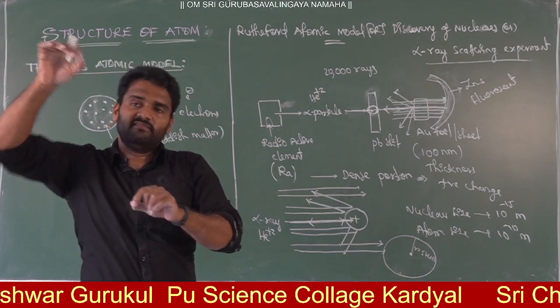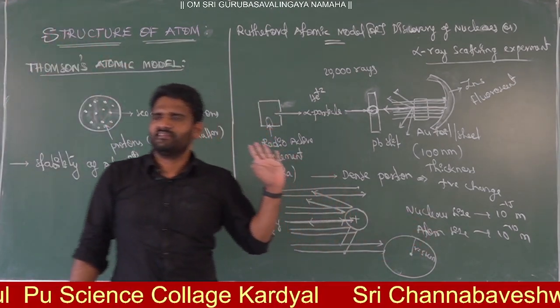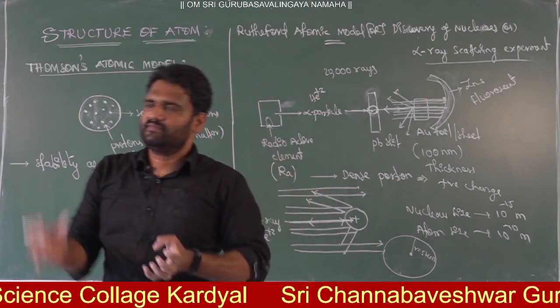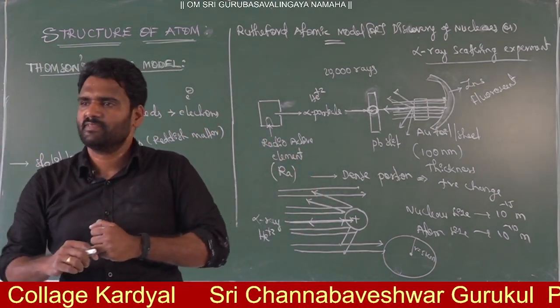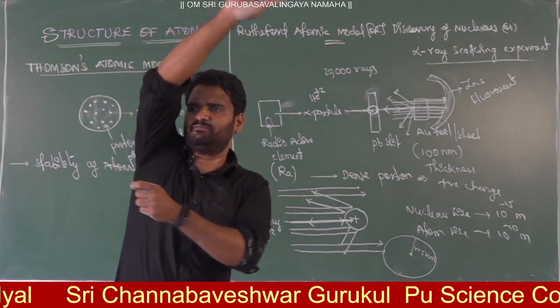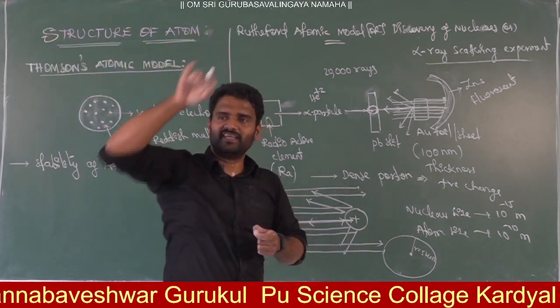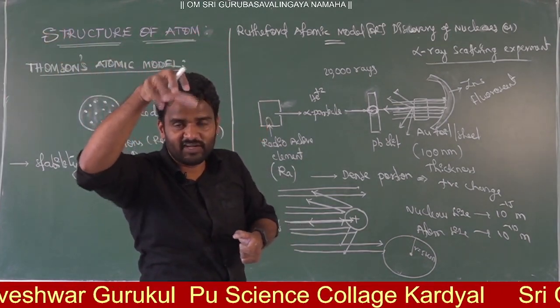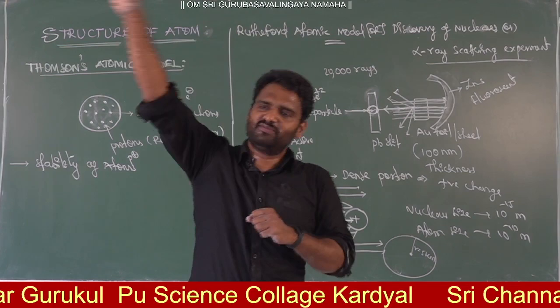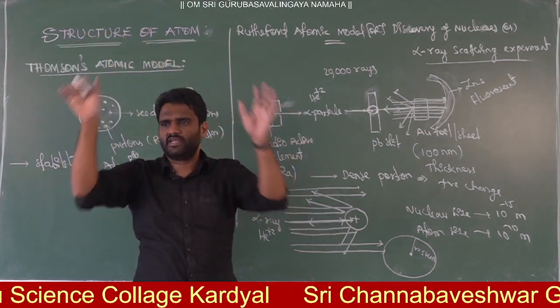Just imagine that the ball is nothing but the nucleus, and the rest part is the atom. Now what is the size of the nucleus? Very small, no? With a 5 kilometer radius, what size will you get? A very big circle. In that circle, imagine one ball. That ball is the nucleus. The rest of the part is where electrons are present.